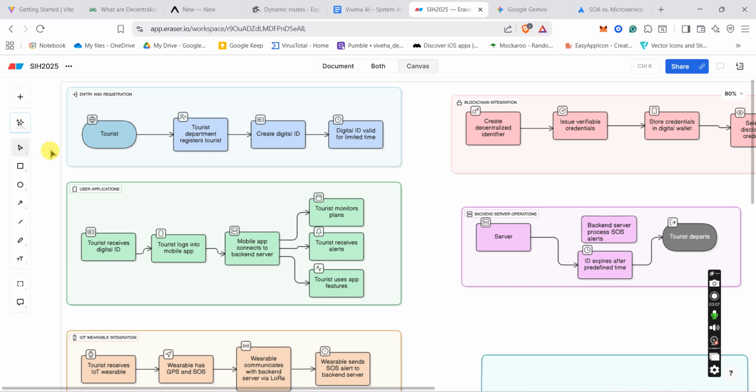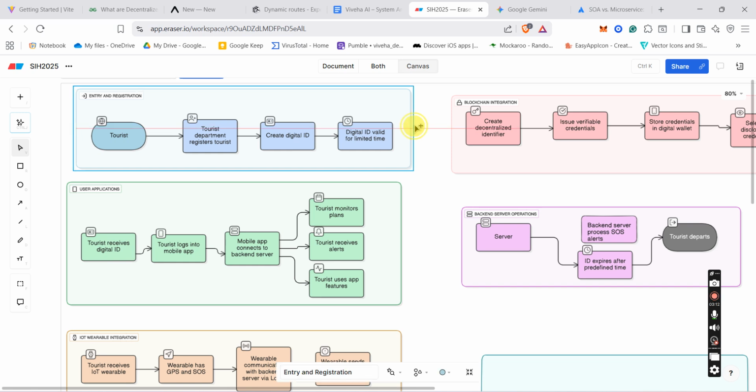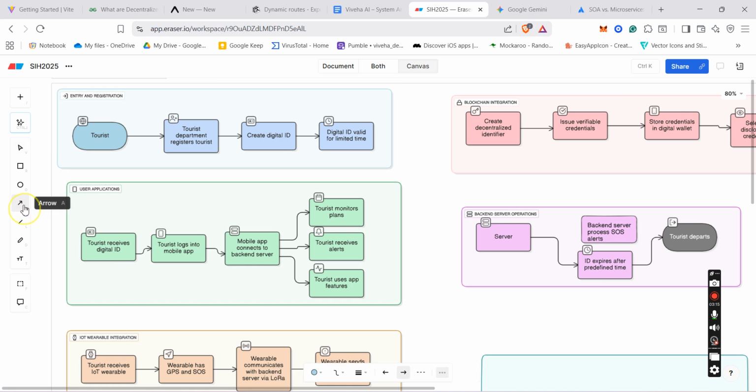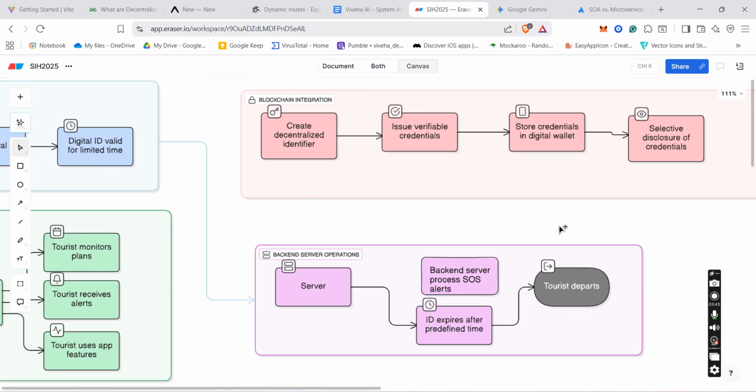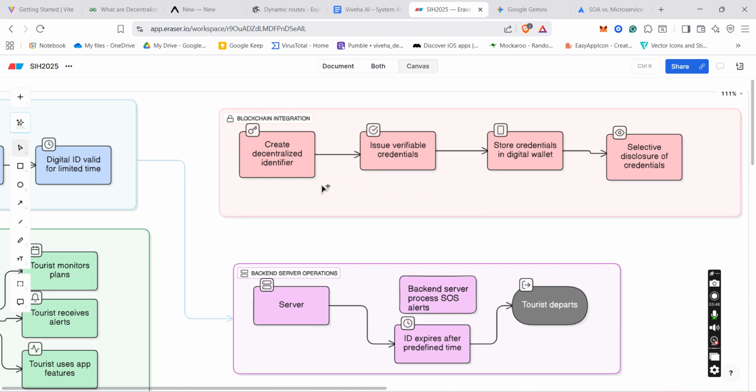So the request will go to the backend, and in the backend the KYC details will be stored in a MongoDB database, and the hash digest of that KYC details will be used to create a digital ID based on the blockchain.